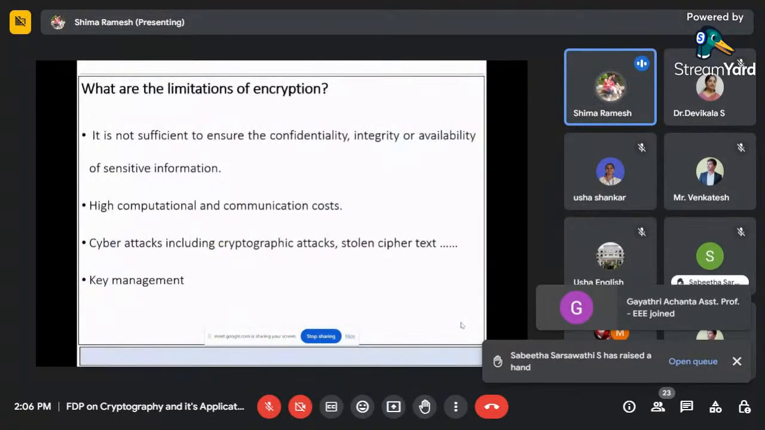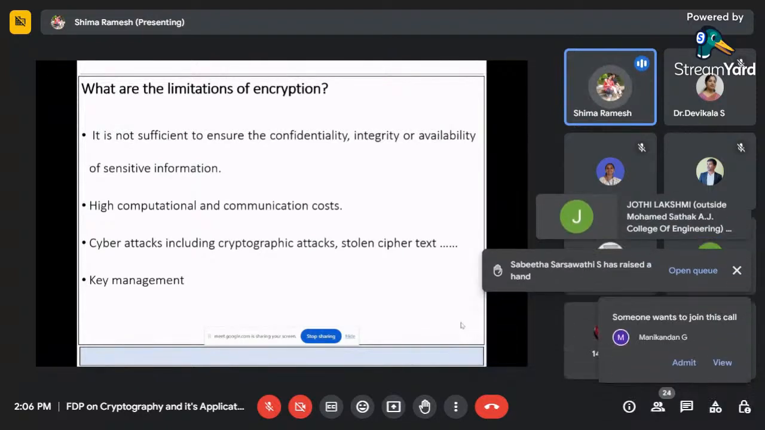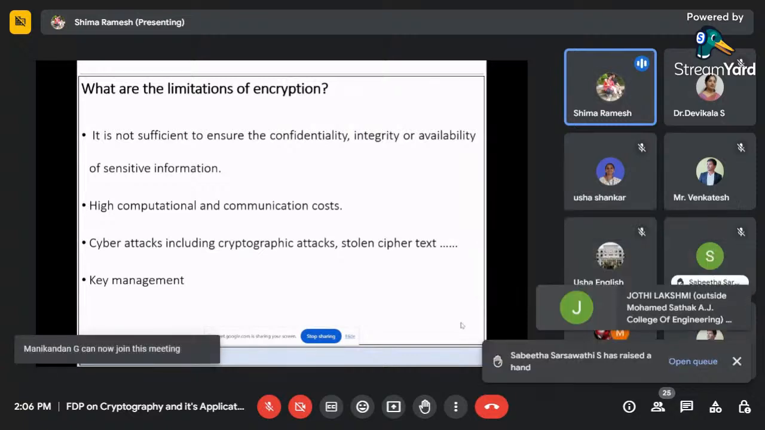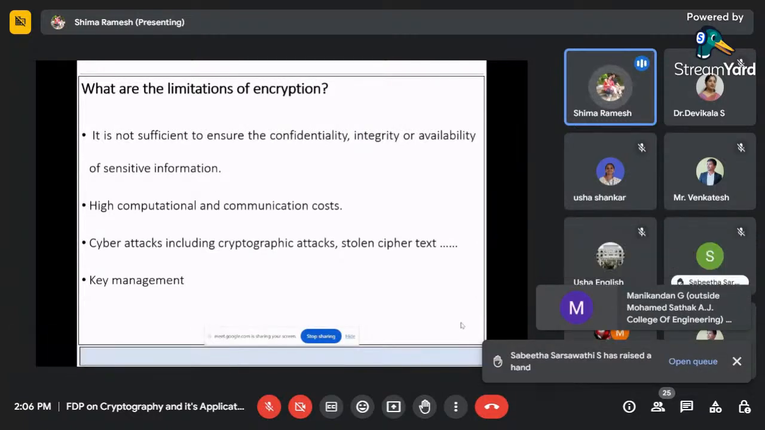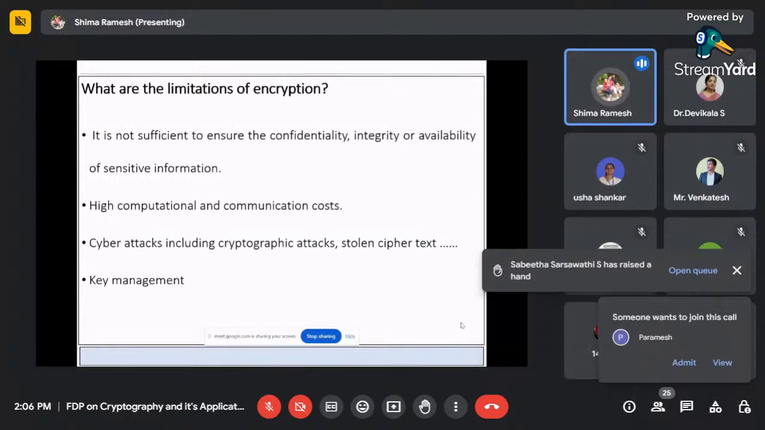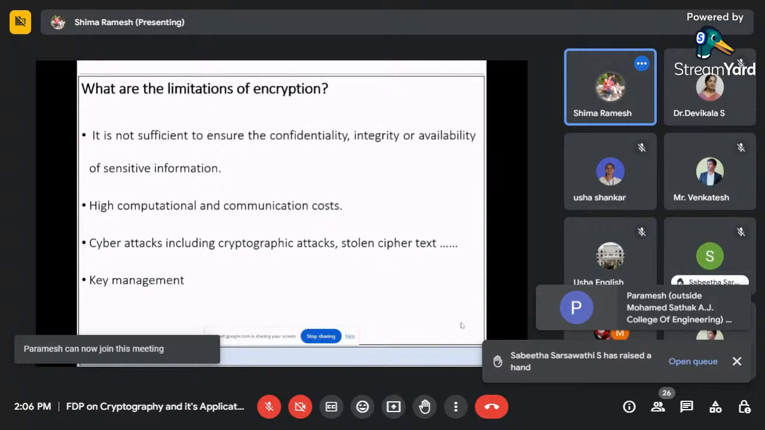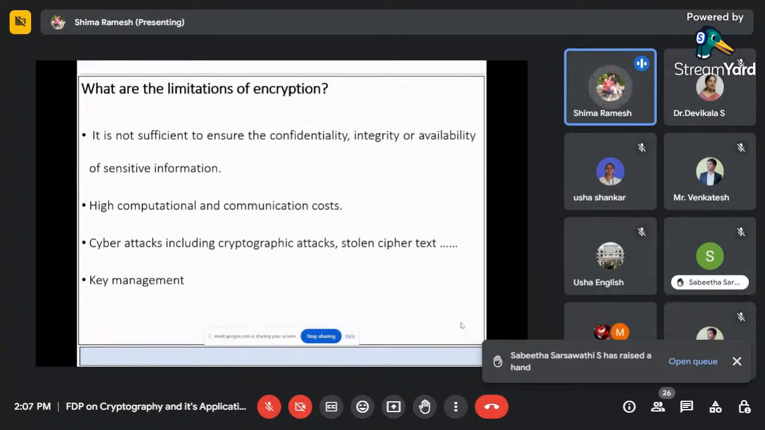What are the limitations of encryption? The main limitation is that it's not sufficient to ensure the confidentiality, integrity, or availability of sensitive information. The second is the computational and communication cost. If you go with a heavy, complex algorithm with a lot of steps, it is of no use. So we should go with a robust, lightweight encryption technique, which is strong and can give all the evaluation metrics with good results. That is our aim.